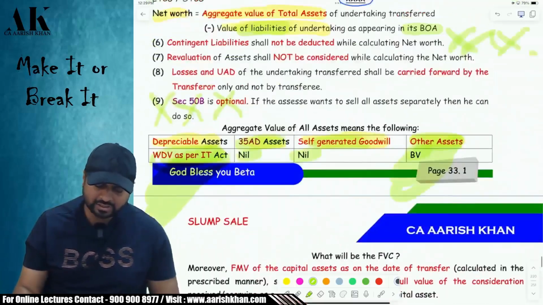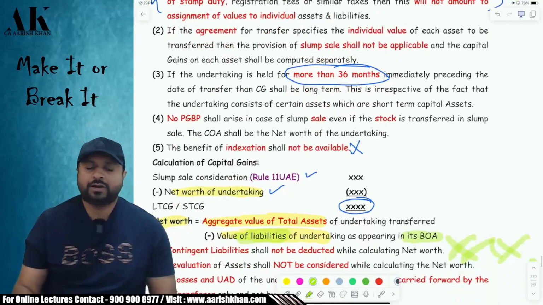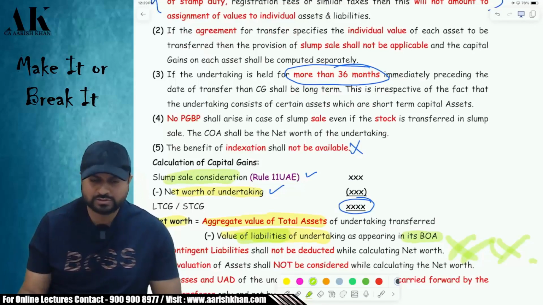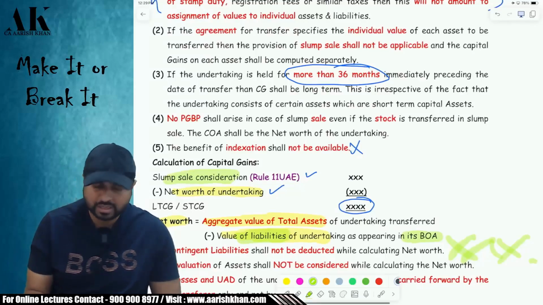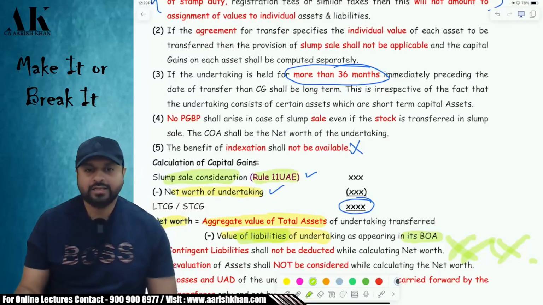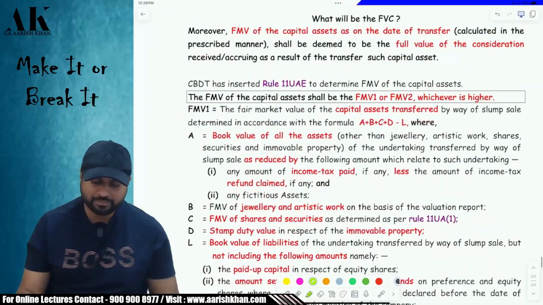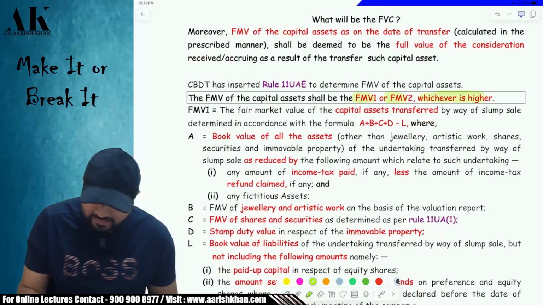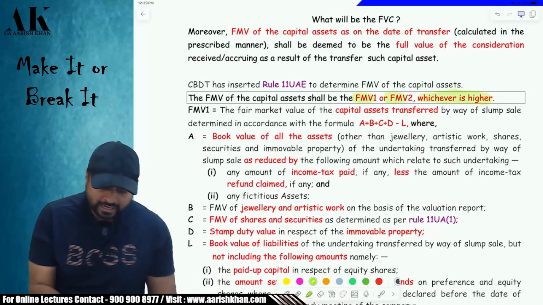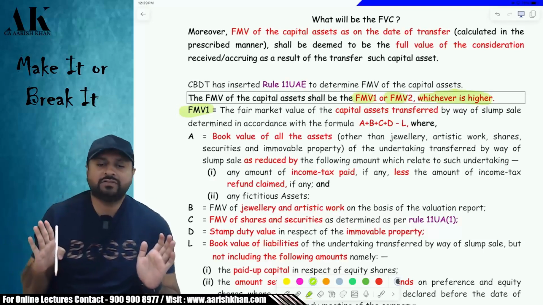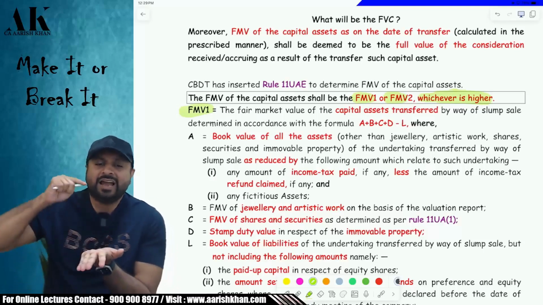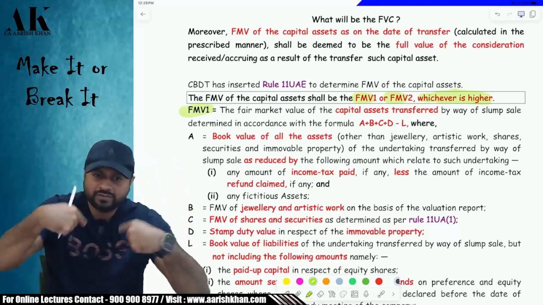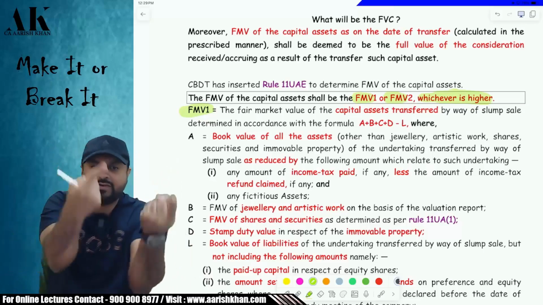Now coming to the discussion of the most important part over here. Sir, how to value the sale consideration? You explained how to value net worth. For sale consideration, the government has brought in Rule 11UAE two years back. And here the government is saying that we are going to compute two FMVs, not one. Whichever is higher will be considered as your sale consideration. FMV1, I will tell you the significance of FMV1. FMV1 is the FMV of the asset which you are transferring. Whatever assets you are transferring, you have to take the FMV of that in FMV1.